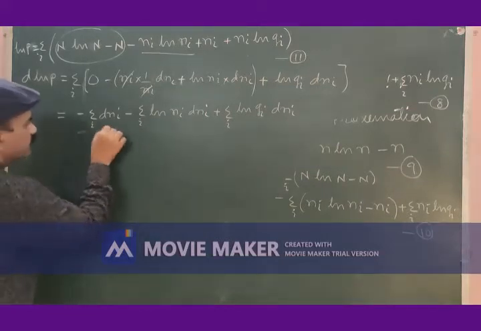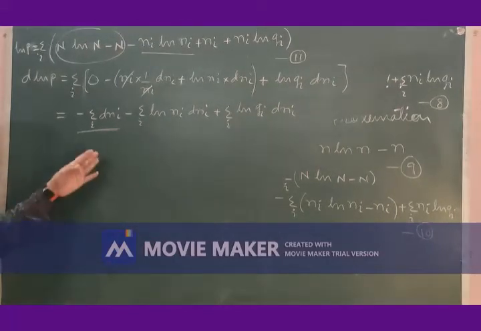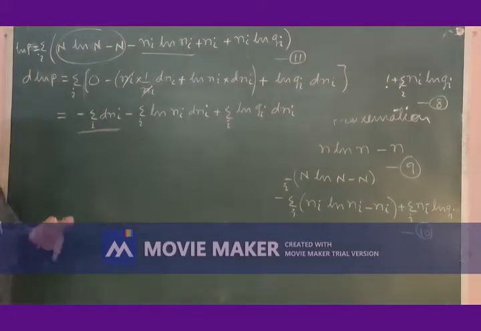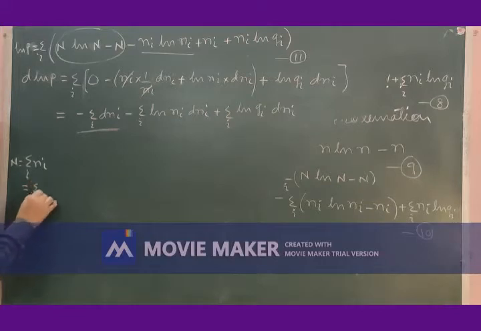Come to this term. At the beginning of this article, we have seen that n is constant. We have taken n is equal to summation over i of ni, and therefore summation of dni is 0.